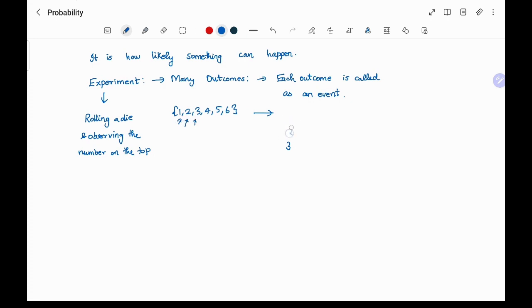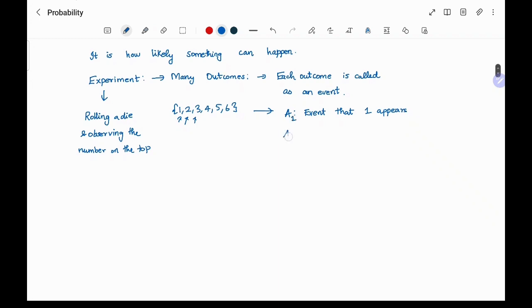I can define the event like this: A1 is the event that 1 appears. I can say Ai is the event that i appears, and i goes from 1 to 6.